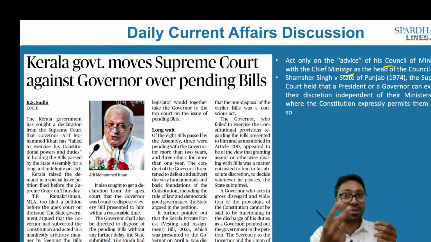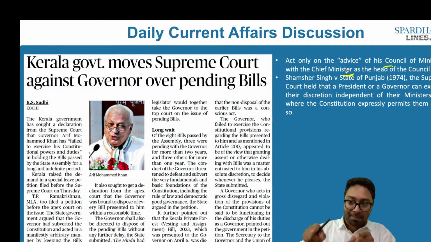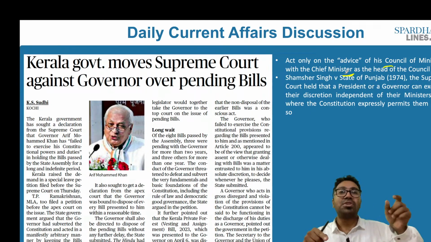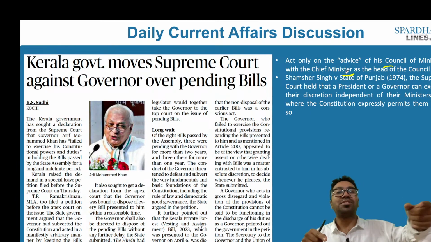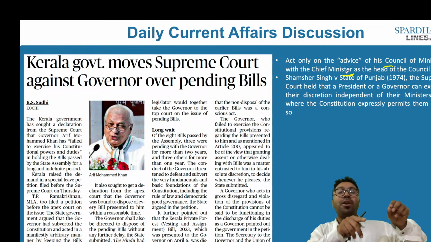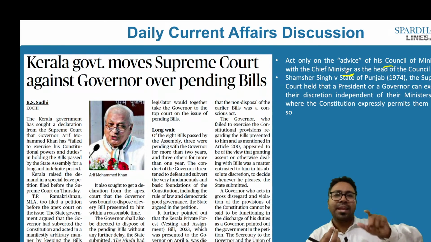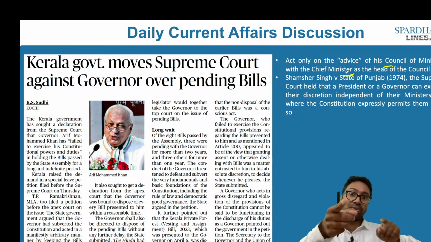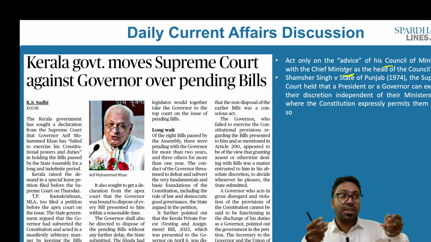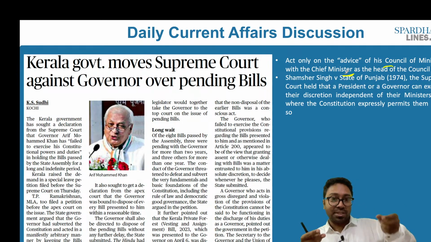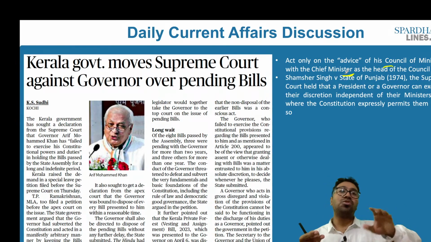What do we understand by two hats? One, he is the representative of the state. He is the head of the executive at the state level, and at the same time he is also the messenger of the central government. He has been appointed by the central government. So in order to prevent vicissitudes in the attitude of the state government, he keeps sending fortnightly reports to the central government. So he wears two hats, which means he is the representative of the state and he is also the messenger